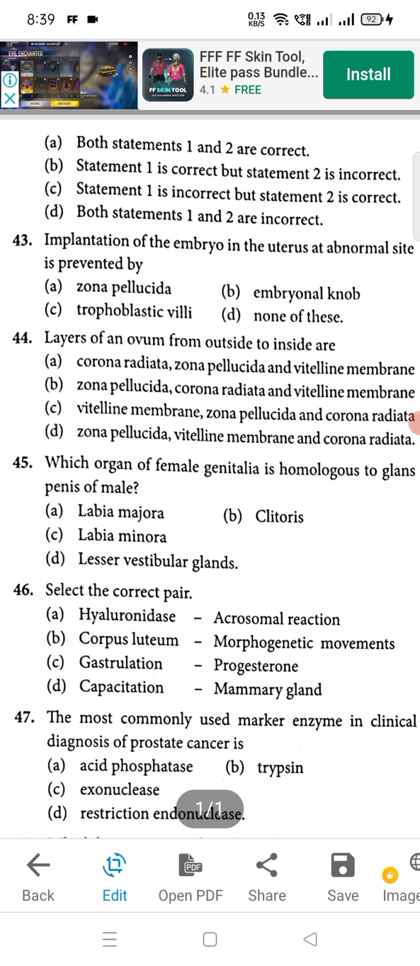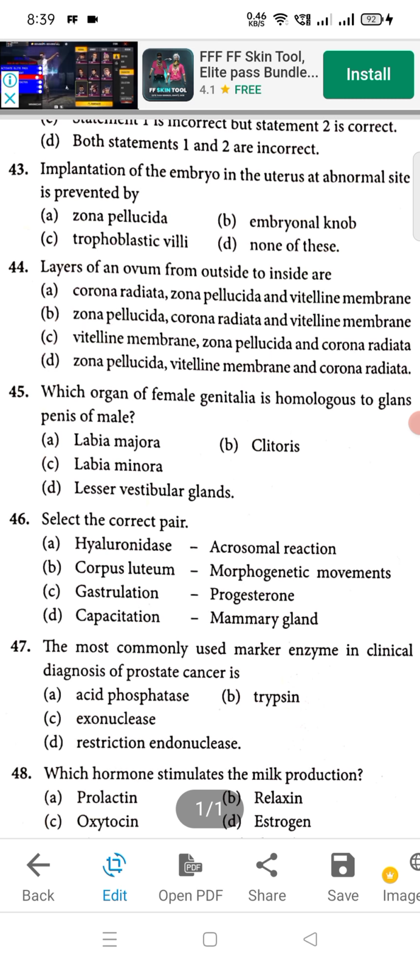44, A will be the right option. Layers on an ovum from outside to inside are. So A is the right answer: corona radiata, zona pellucida and vitelline membrane. Now moving to the next, question number 45, B will be the right option.